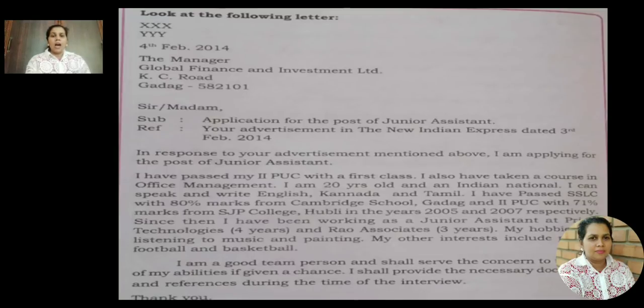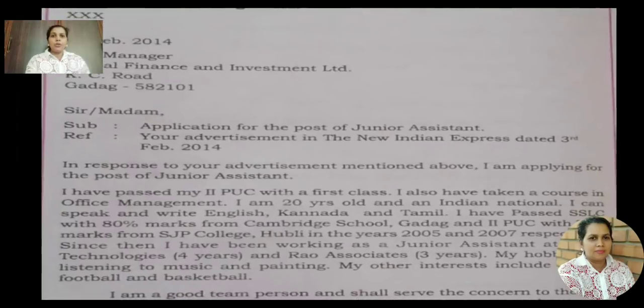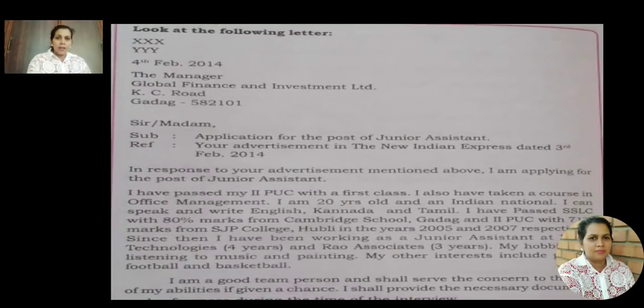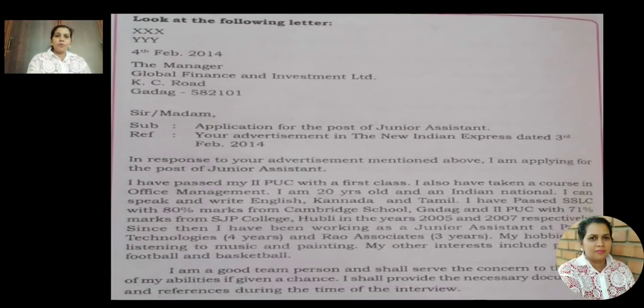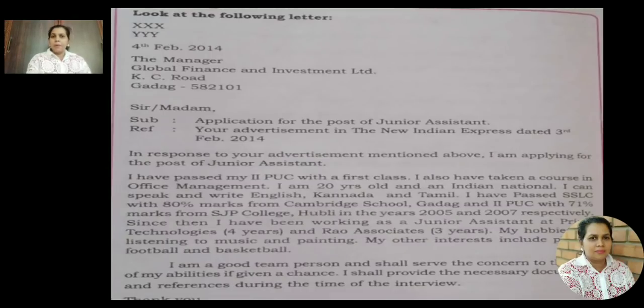Next is date. After each element, you are supposed to leave a line. 4th Feb 2014, because I am following the question. In the question it is mentioned as this year 2014. So 4th Feb 2014. The next, the manager, Global Finance.